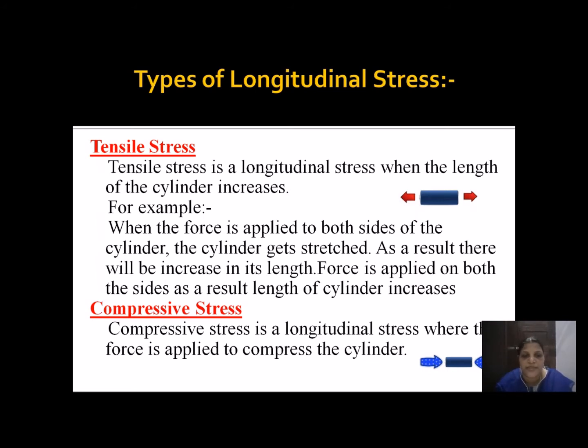So what is compressive stress? See here, the stresses act inside through the cross sectional area of the cylinder, so they result in a decrease in length of the cylinder.